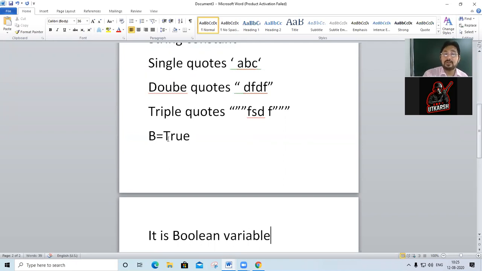It can have one more value. Now remember, in True the T is capital, and it is not in quotes, whereas string constants are in quotes. The Boolean value is True or False. You can also have b equals False.